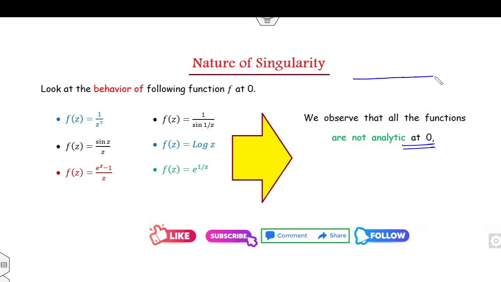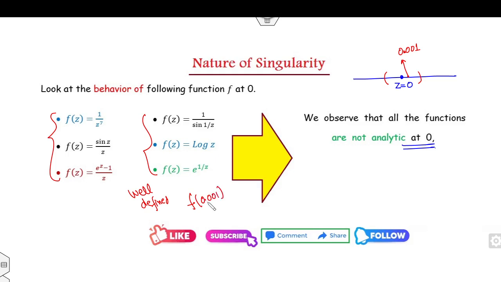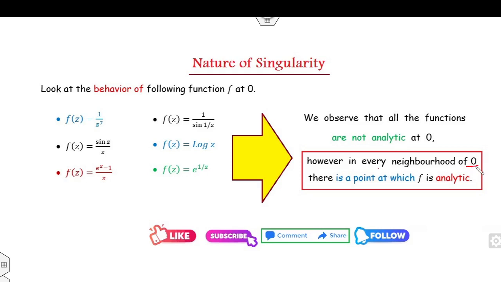Or in other words, you can say if I consider the point z is equal to 0, but if you look at any neighborhood around the point 0, like say this value is 0.001, if I consider the point 0.001, then you can see all these functions are well defined. Why is it well defined? Because the function value at the point 0.001 is finite. That means it is well defined. Or in other words, you can say in every neighborhood of the point 0, there is a point at which the function is analytic. Fine.